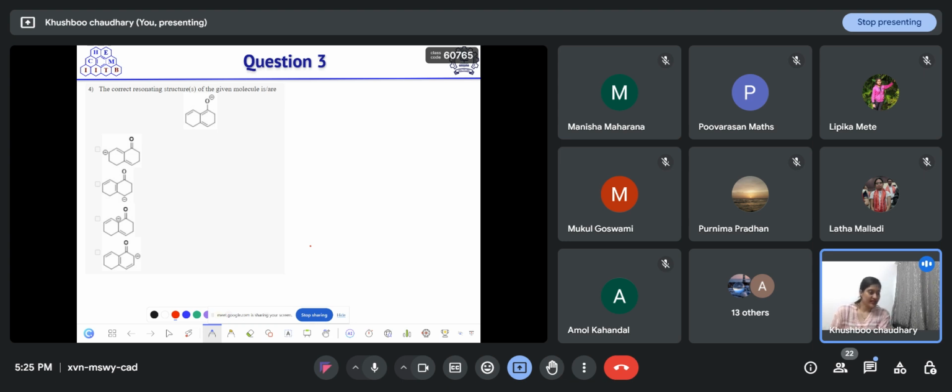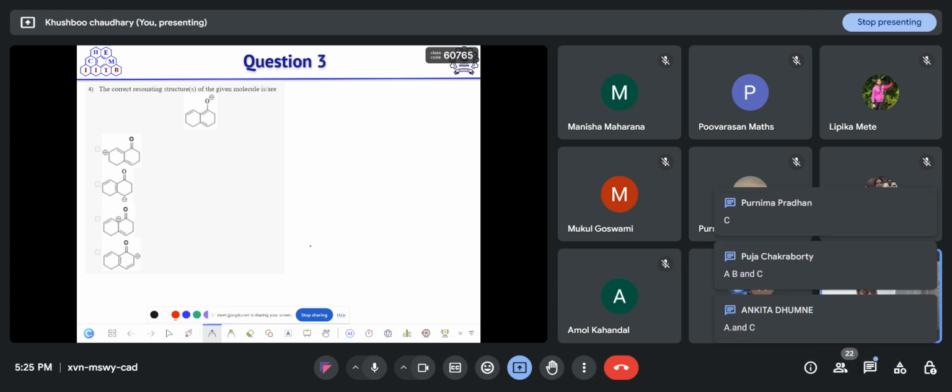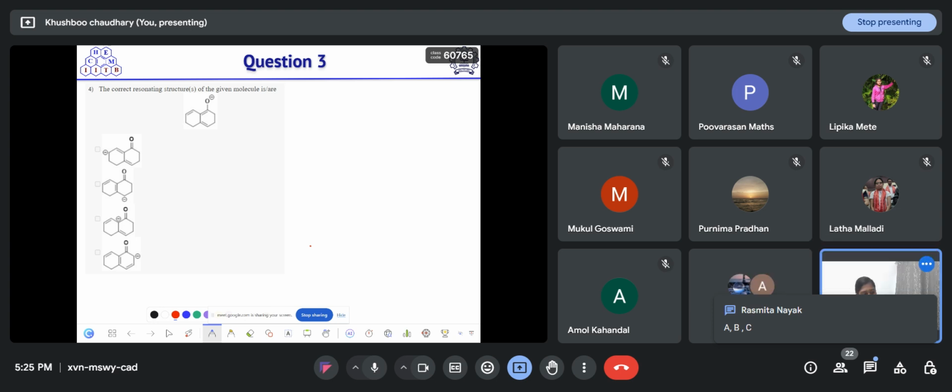For structures to be resonating, the relative position of atoms should not change. This you have to keep in mind while solving the question. Purnima is saying option A and C. Okay. Rashmita is saying option A, B, and C.